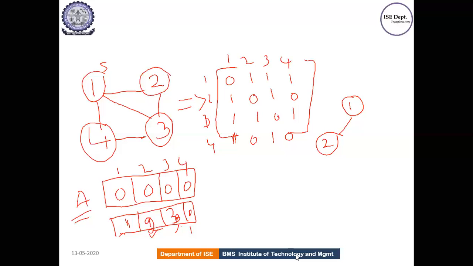Along with this, you should also check whether there is a path from 2 to 3. Is there a path from 2 to 3? Yes, there is a path from 2 to 3. Check with this. So this is also a possible one. So you can write it in the state space. So this is also possible.